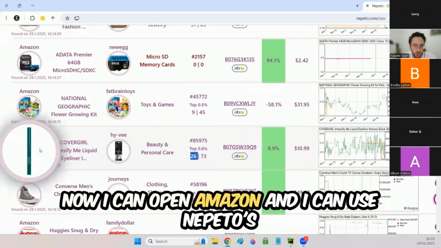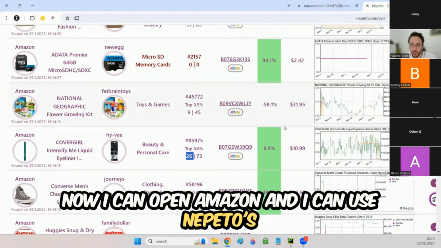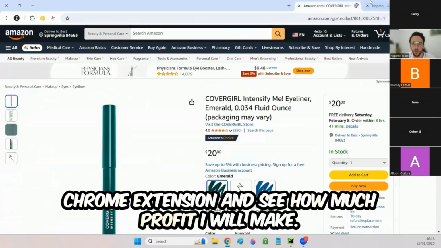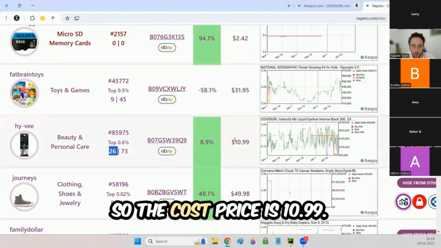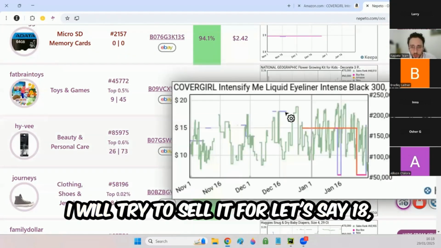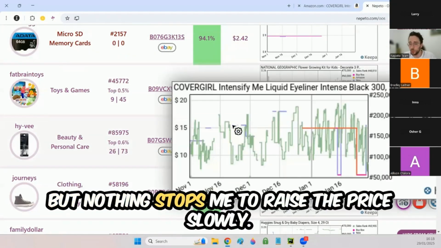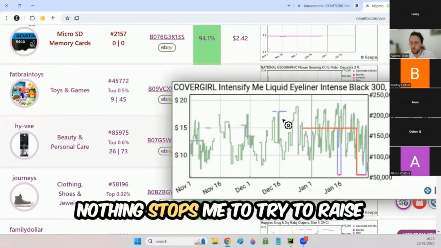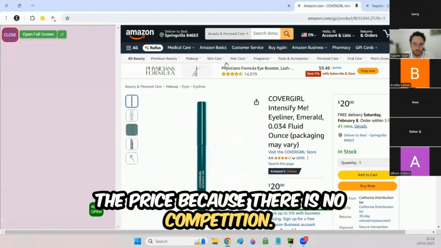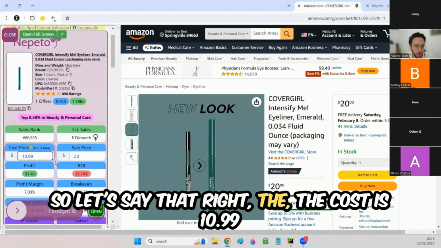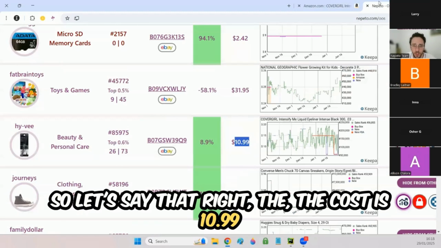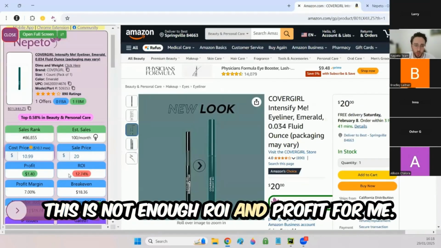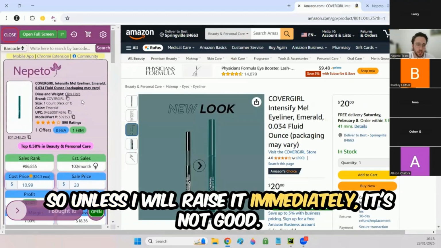Now I can open Amazon and I can use Nepeto's Chrome extension and see how much profit I will make. So the cost price is $10.99. I will try to sell it for, let's say, 18, but nothing stops me to raise the price slowly, like you see here, that this seller raised the price slowly. Nothing stops me to try to raise the price because there is no competition. So let's say the cost is $10.99, and I'm gonna try to sell it for 20. This is not enough ROI and profit for me. So unless I will raise it immediately, it's not good.